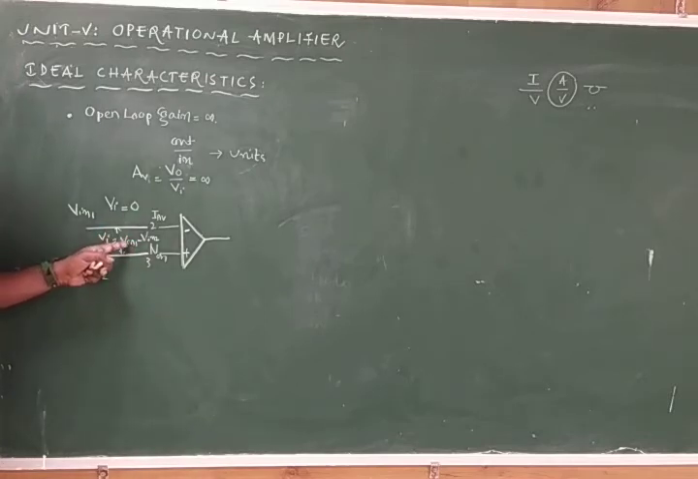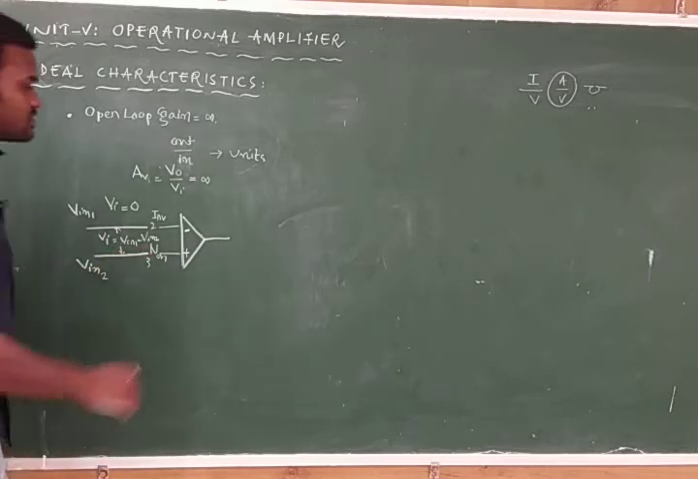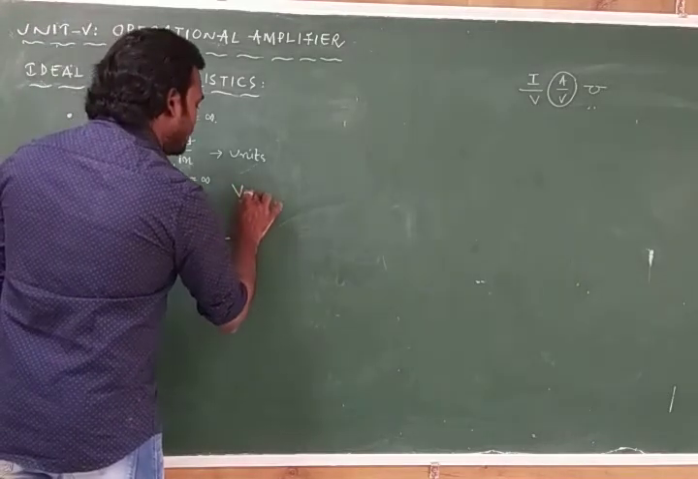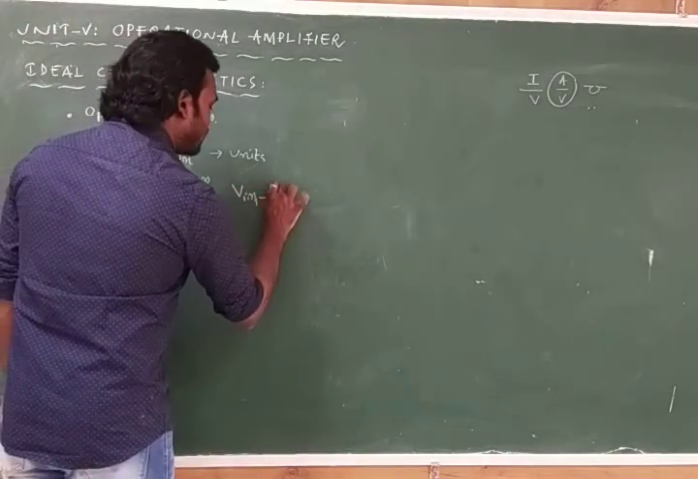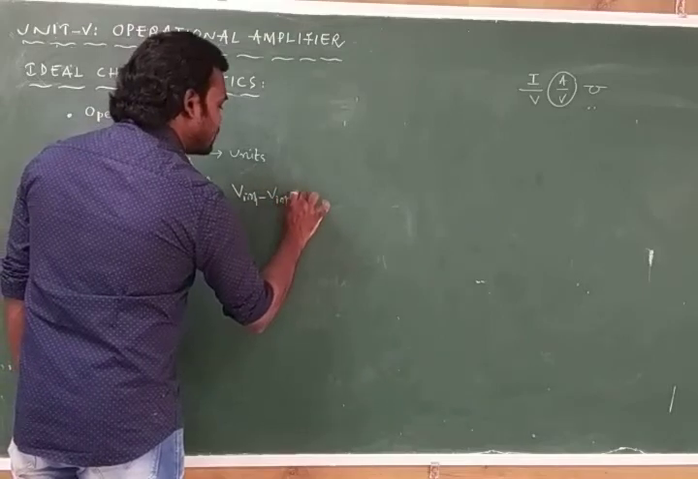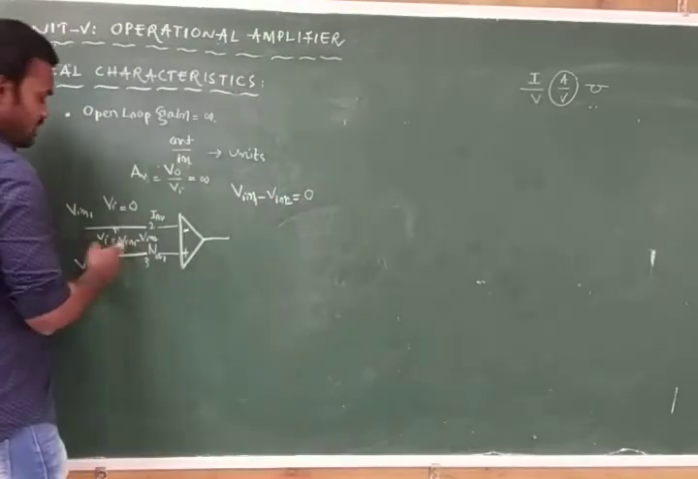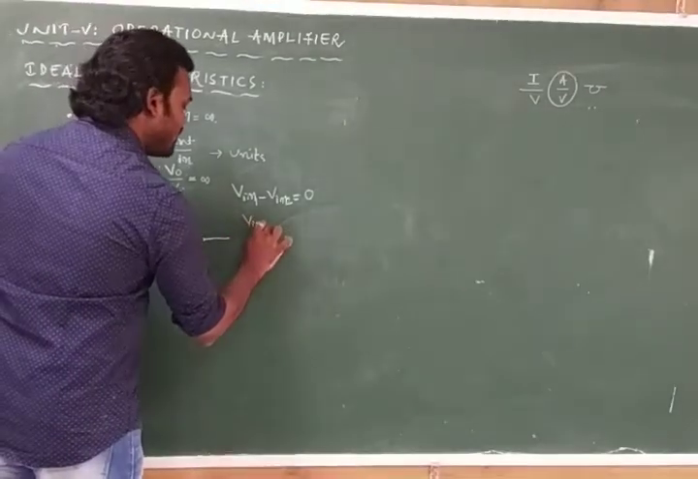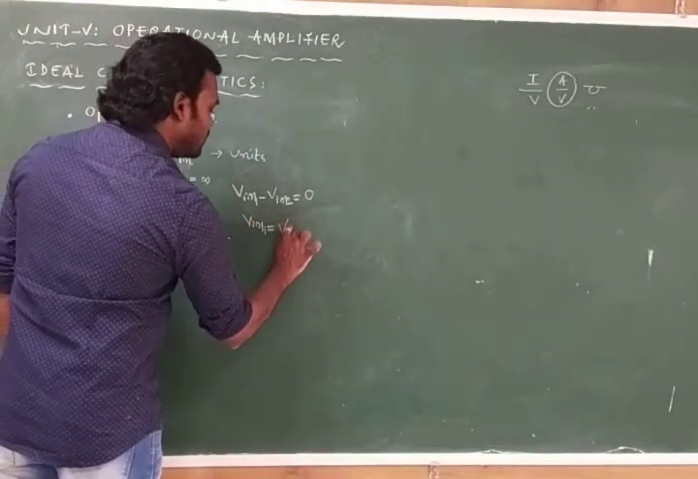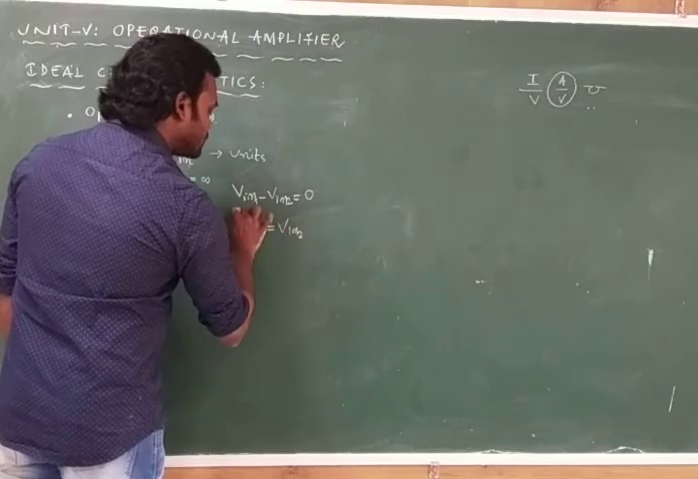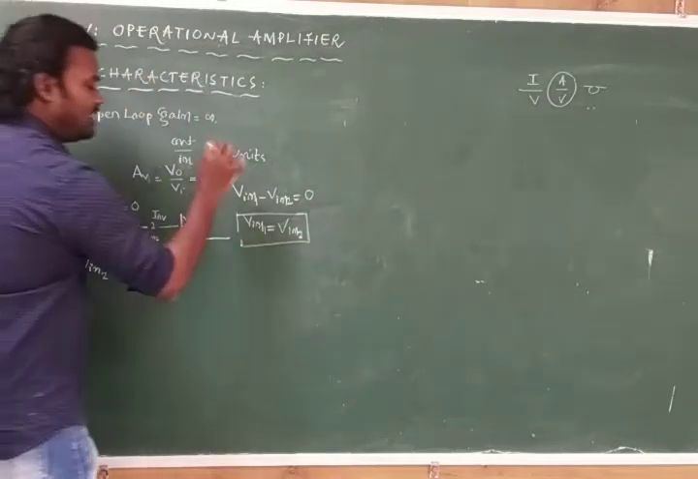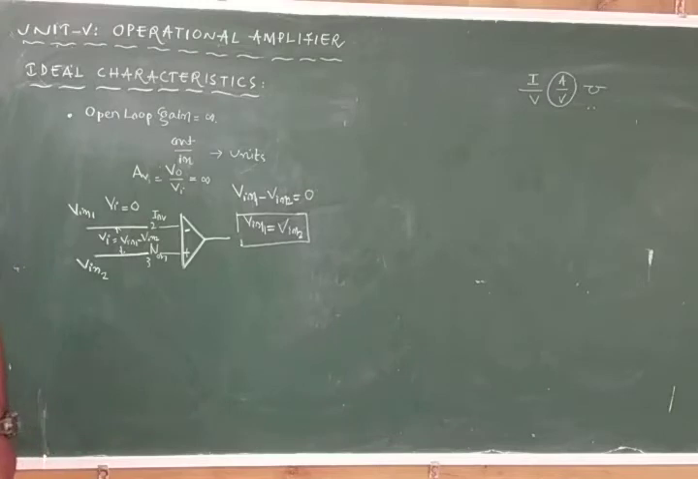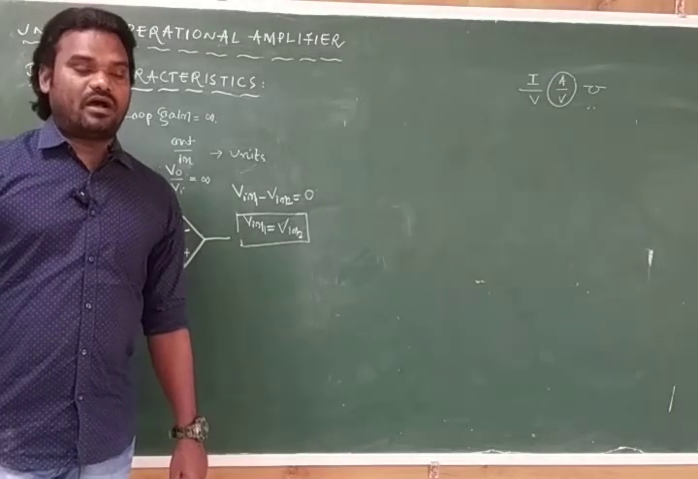Vi is given by Vin1 minus Vin2, so we can write Vin1 minus Vin2 is equal to 0, because this is equal to Vi only, so I can write Vin1 is equal to Vin2. That means, we know that the common mode rejection ratio is infinite in the case of an open loop gain, ideal